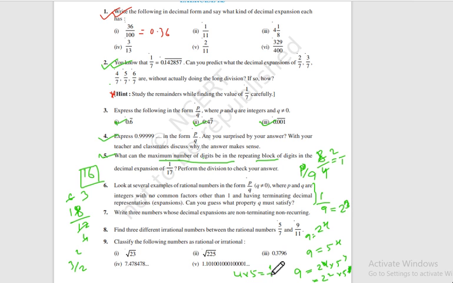So if q becomes 20, then it will be terminating. Okay, this will certainly terminate. So what I have said here is, if you write any number in p by q form, and P and Q become co-prime, that means there is no common factor between P and Q, then see.